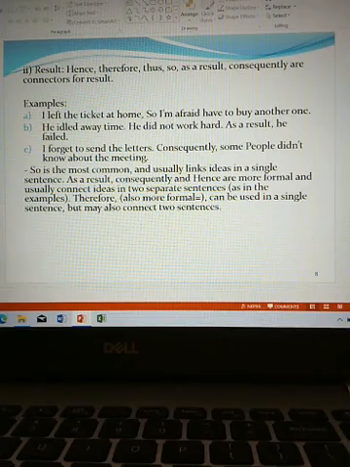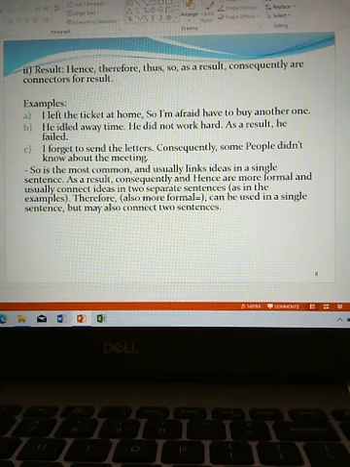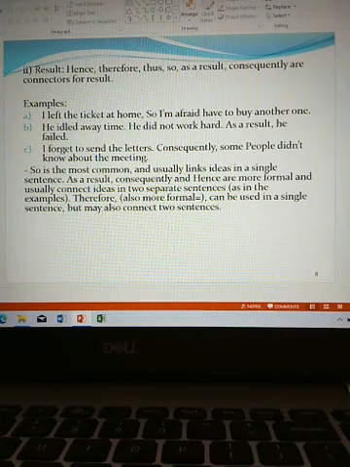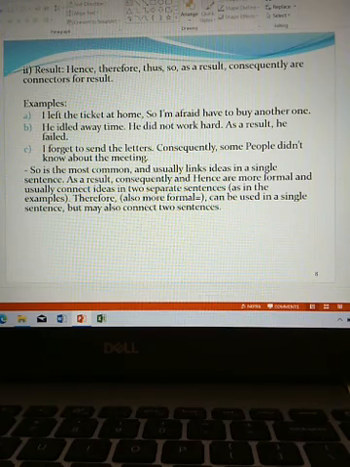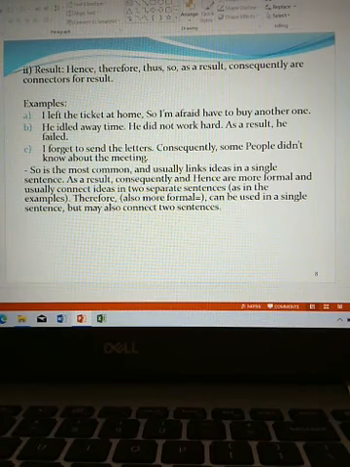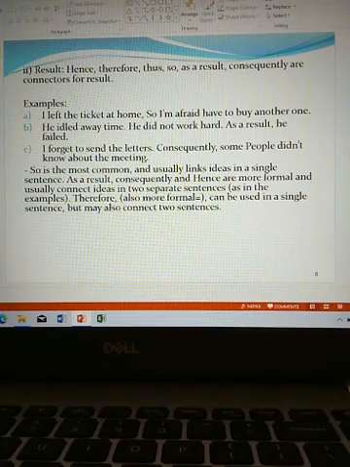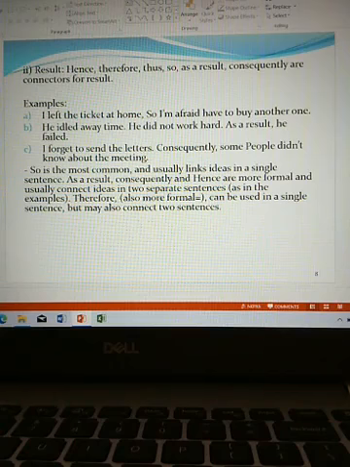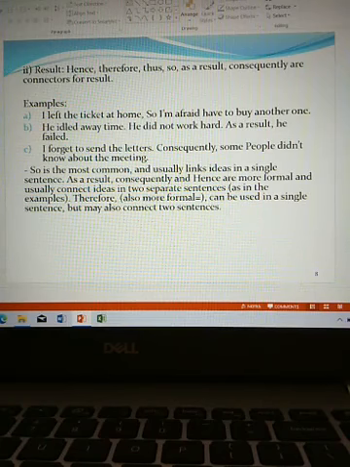B. He idled away time. So idle away means spend your time lazily. He idled away time. He did not work hard. As a result, he failed. So he wasted his time. He did not work hard. What is the result of his being idle and not working hard? He failed. Here, as a result, is used as connector to show results of an action.